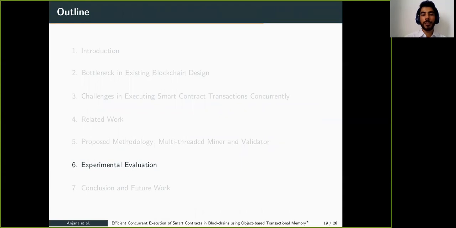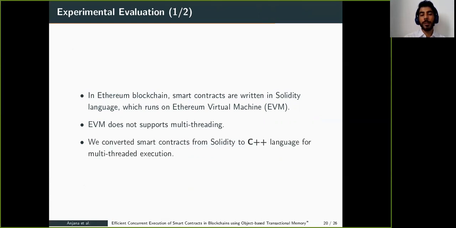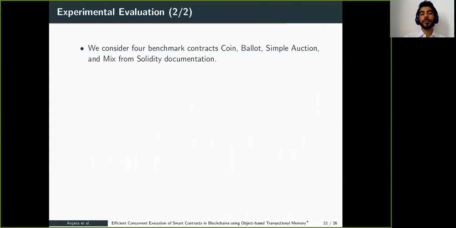Now let's see the results from the experiment section. In the Ethereum blockchain, smart contracts are written in the Solidity language, which runs on the Ethereum virtual machine. But the problem with the EVM is that it does not support multi-threading, since there is only single-threaded control, and only one instruction is executed at a time in the Ethereum virtual machine. So we converted the smart contract from Solidity to C++ for multi-threaded execution.